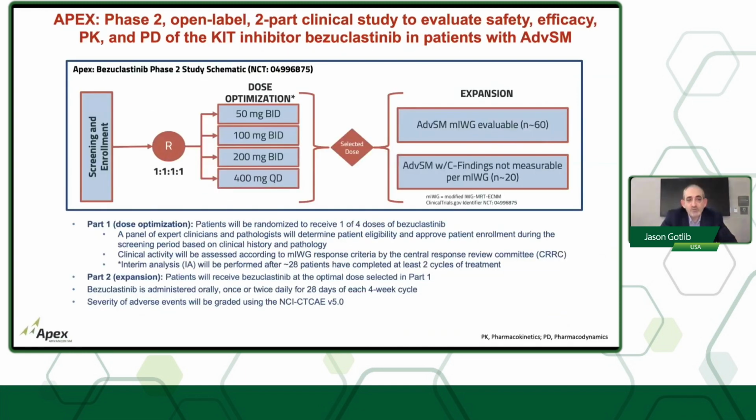I would just make mention of APEX, which is that phase 2 study of the highly selective KIT inhibitor bezuclastinib. There's going to be a dose optimization phase and then a dose expansion phase. This is ongoing. The potential attraction of this agent is that there seems to be less CNS penetration compared to avapritinib. So we'll have to see whether head bleeds or other cognitive issues are an effect of this drug in patients with advanced mast cell disease. This drug is also being looked at again in the SUMMIT trial for patients with indolent disease.